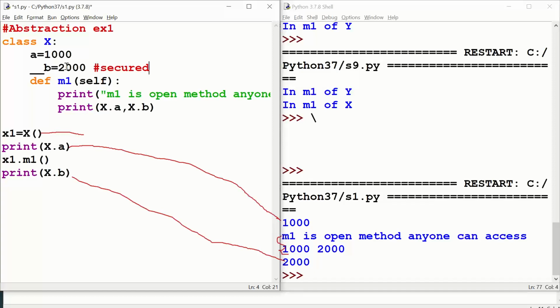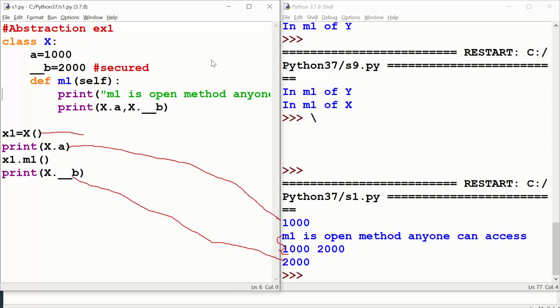So what happens when you write underscore underscore b? Now you see, I am going to call that underscore underscore b outside of class as well as within the class. Underscore underscore b, this is calling the b static variable within the class, and this is calling the static variable outside of class. Control S.